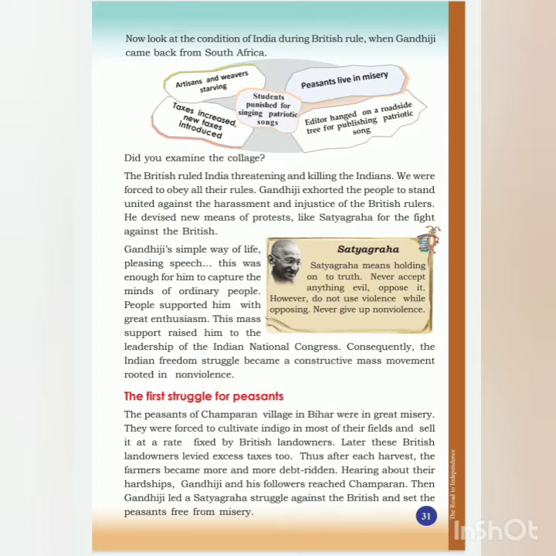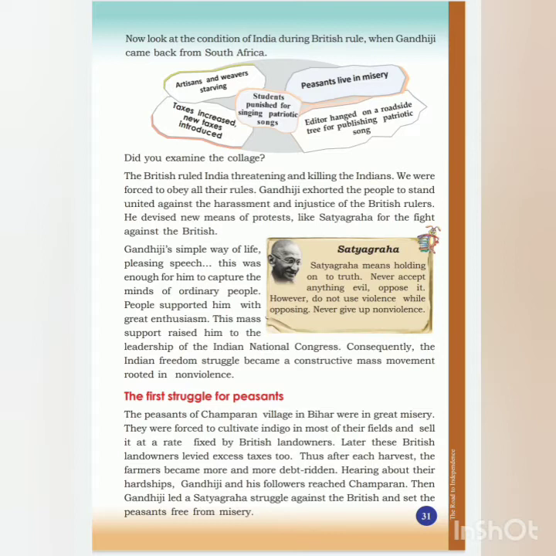Here we can see a collage. That means some newspaper cuttings are given there, and in those newspaper cuttings we can see artisans and weavers starving. Starving means they did not get enough food. Taxes increased. New taxes introduced. Students punished for singing patriotic song. The students are punished for singing patriotic songs.